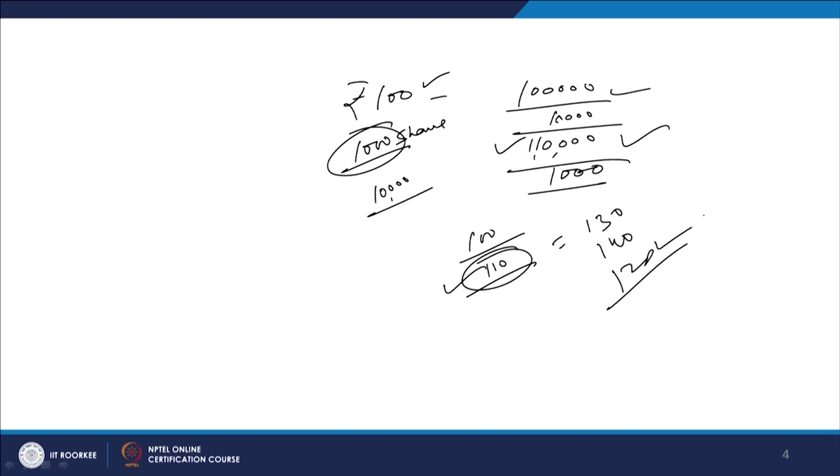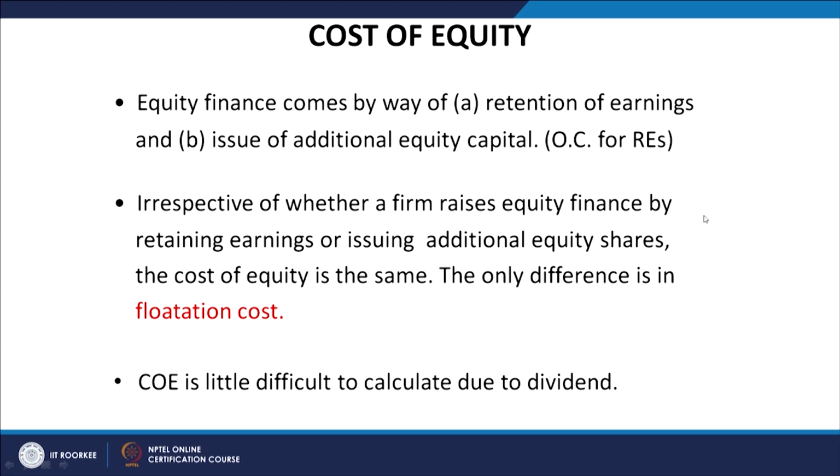When you talk about the sources of equity, equity finance comes by way of, number one, retention of earnings, and second, issue of additional capital. When a company is converted from a private limited company to a public limited company and starts raising capital from the market for the first time, that is done with the help of an IPO, initial public offer.